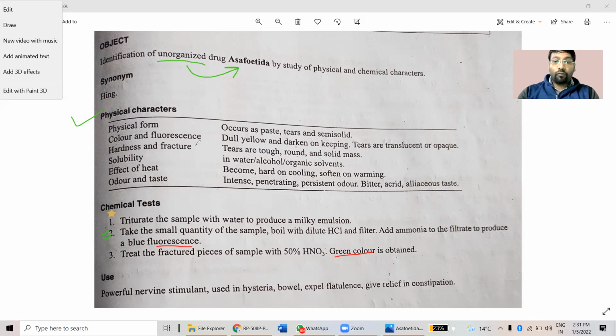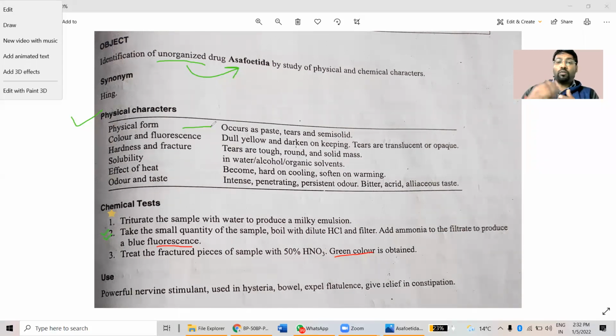Then if we talk about the physical form, you can find this particular crude drug as a paste, as tears, and as semi-solid as well. Hardness and fracture: the tears are tough, round, solid mass. Solubility: Asafoetida is very much soluble in water, alcohol, and various organic solvents as well. The reason is that it has oil, so it is soluble in organic solvents. It also has gum, which is a hydrophilic component, so it is also soluble in water.